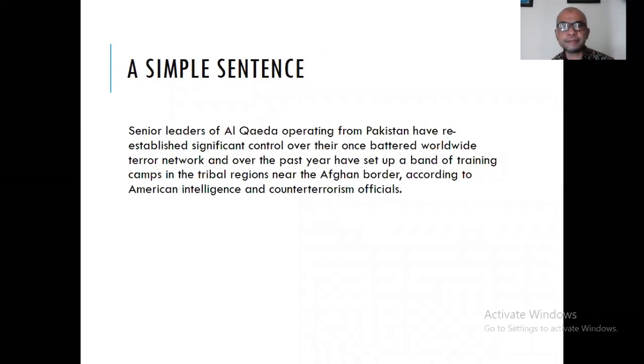Now look at this part of the slide, everyone. When we talk about a simple sentence, remember a simple sentence normally contains one independent clause, right? There is one subject and one predicate. So simple or complex is not about the length of the sentence.